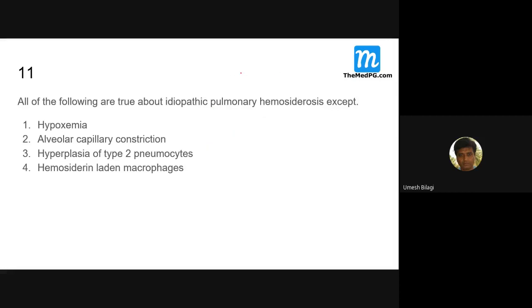Although there is not a good diffusion into the capillaries, the DLCO test will still increase because this alveoli will contain hemoglobin. This makes the test something like a false positive, giving DLCO as increased.